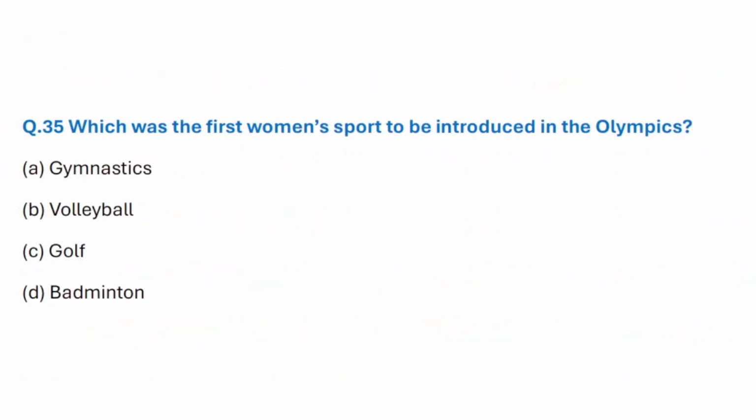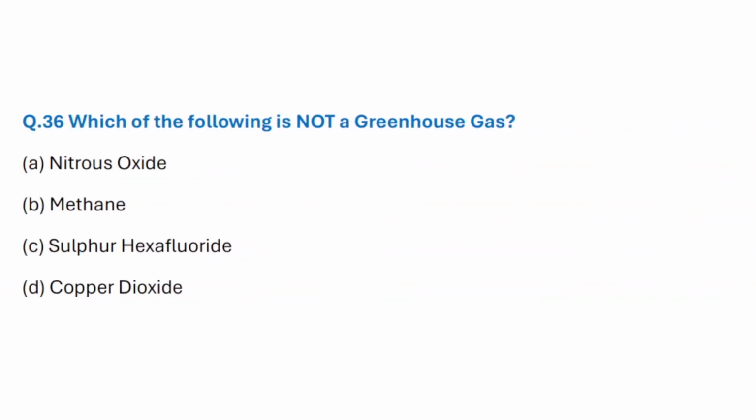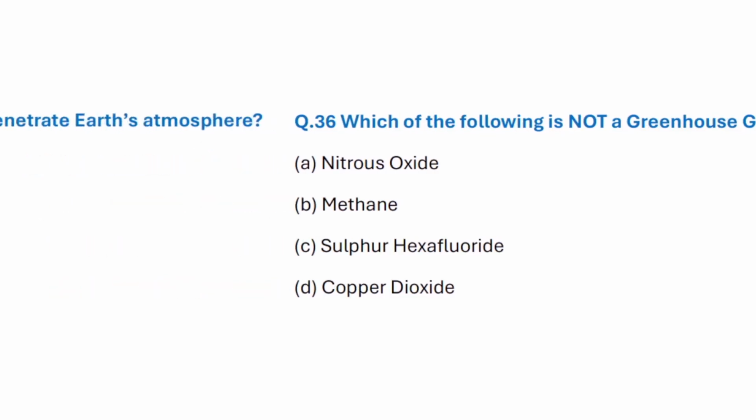Question number 35. Which was the first women's sport to be introduced in the Olympics? Correct answer is option C, golf. Which of the following is not a greenhouse gas? Correct answer is option A, nitrous oxide.